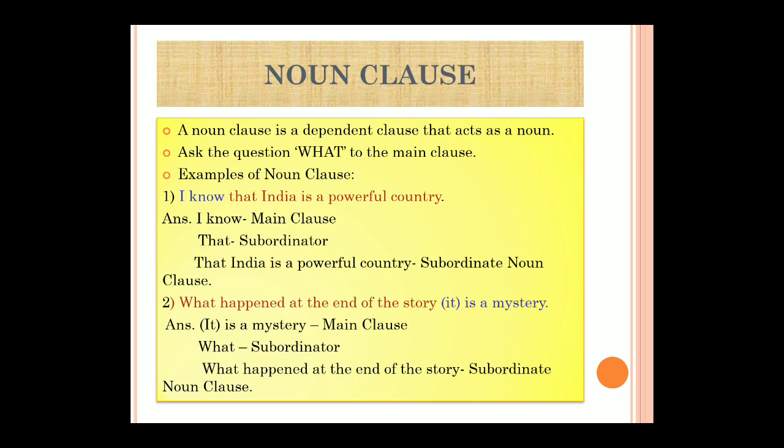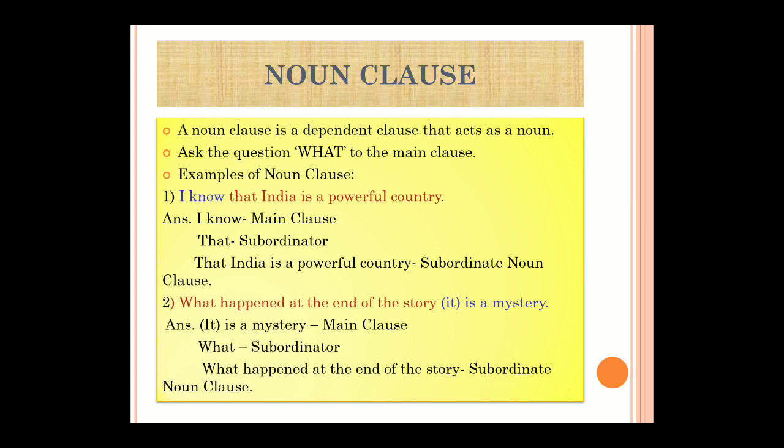Now forget about this first sentence. Look out for the second sentence. How to identify a noun clause in a very easy manner. For these types of subordinate clauses, the very important thing you need to keep in mind is, first, you should know what is a finite verb, what is a non-finite verb, plus you should also know what is a subordinating conjunction. So this will be very important when you are solving the examples related to clauses. So you should know the subordinating conjunctions.